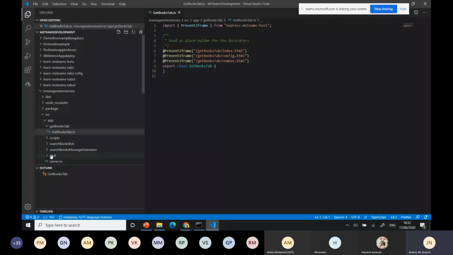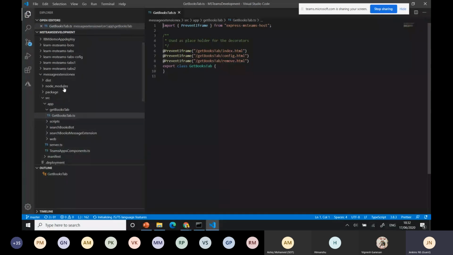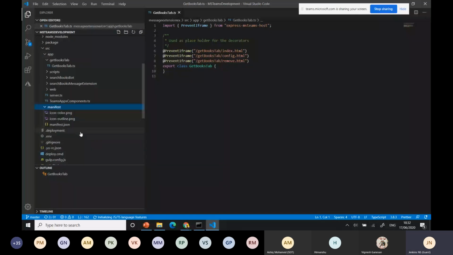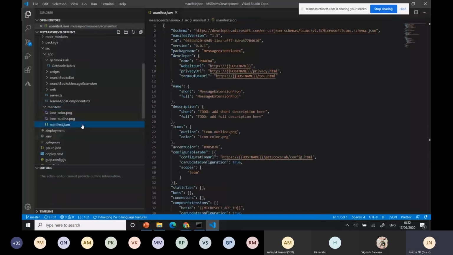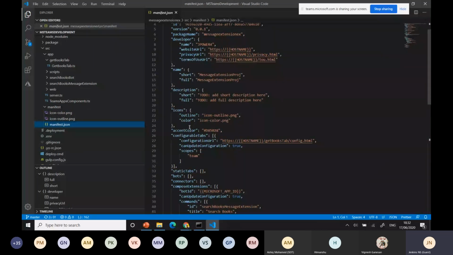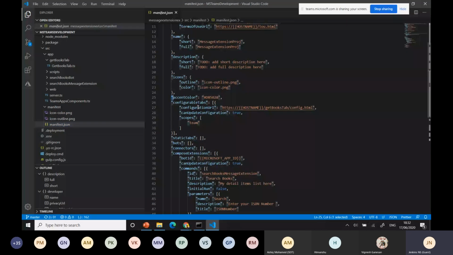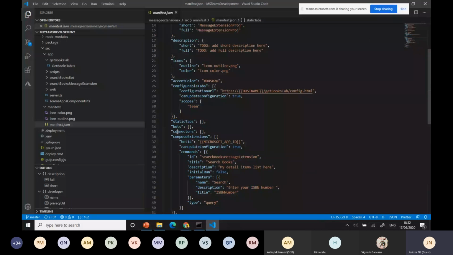You can go here and see the file here. Manifest. Okay. You can see the file like this. Okay, you have the version. You want to maintain the name, description, icons, and what are the configurable tabs or bots. You want bots, static tabs or configurable tabs, connectors like that. It has the compose extension, and we have the actions here. Okay, if you are really planning for some action, you have that type here. It's type equal to action.